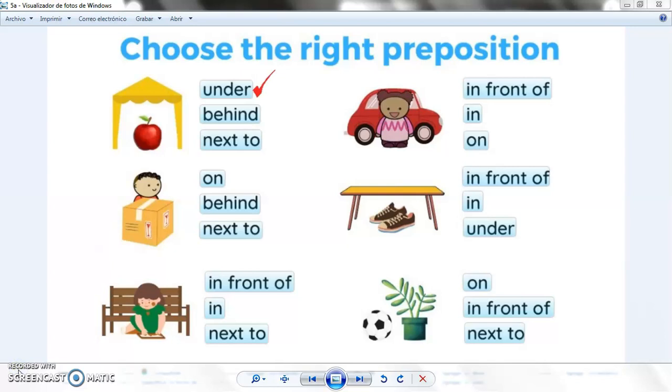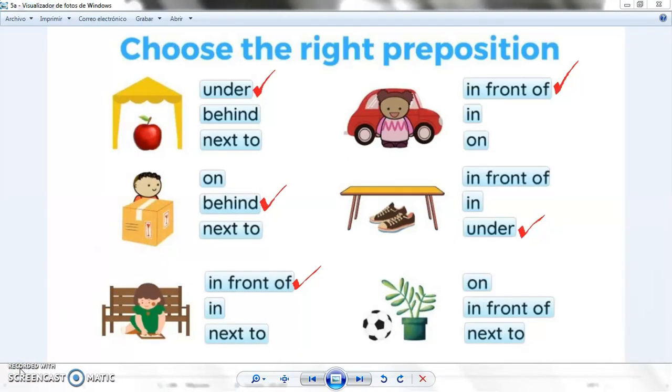If you say the apple is under the tent, you're right. What about the girl? Well, she is in front of the car. What about the boy? Is the boy on, behind, or next to the box? If you say behind, you're right. What about the shoes? Where are the shoes? Well, they are under the table. This little girl in the green dress is in front of the bench.